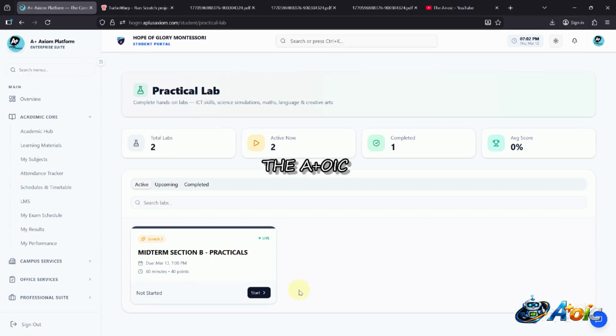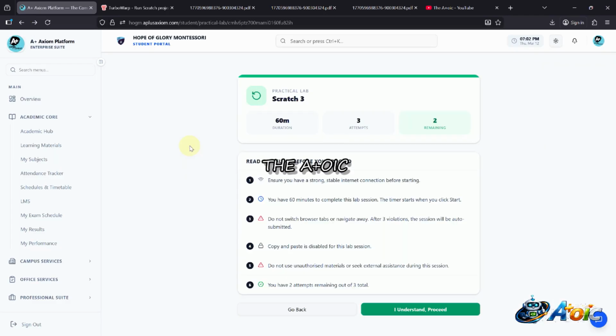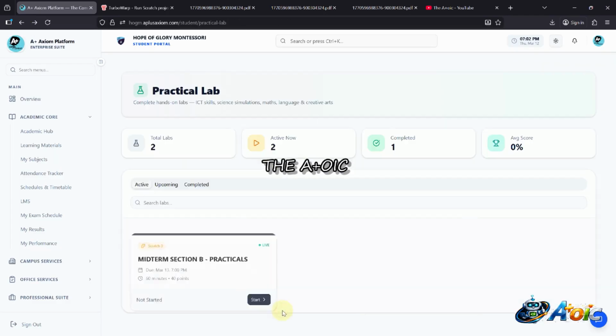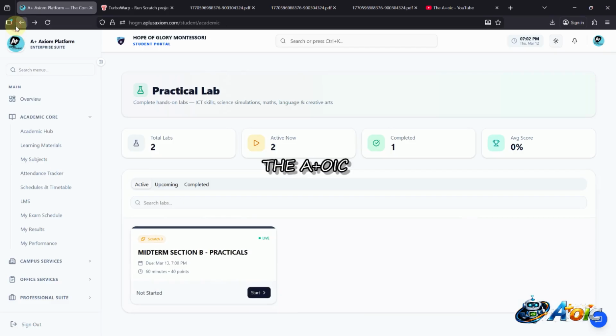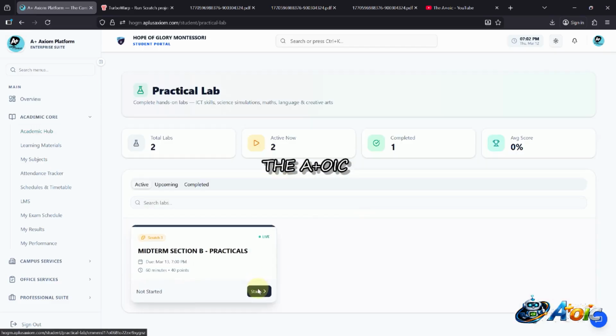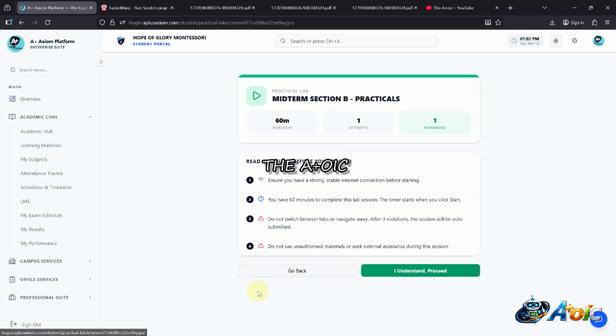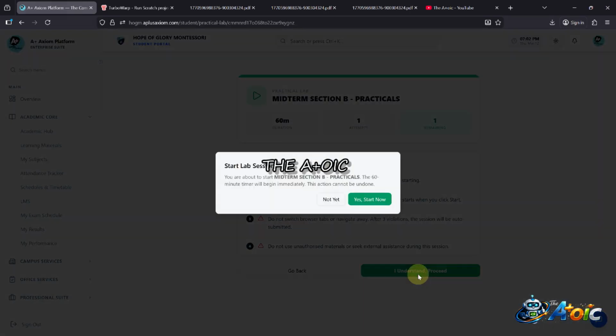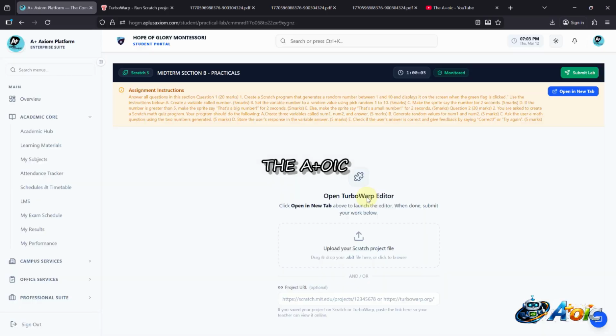So let's give this one a try. We'll click on start. Practical lab, Start Practical, Start Session B. Practical question. You read the instructions; there are some things you don't have to do, so always read the instructions. I understand, and I proceed.